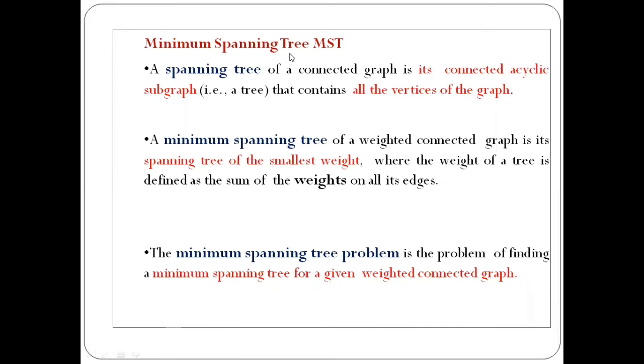Just going through the basics, what do you mean by a minimum spanning tree of a given graph? A spanning tree is a connected acyclic subgraph that contains all the vertices of the graph. So the features are that it is acyclic and connected. For a given graph, you may have n number of spanning trees. Out of all the spanning trees, the one with the minimum weight is called a minimum spanning tree.